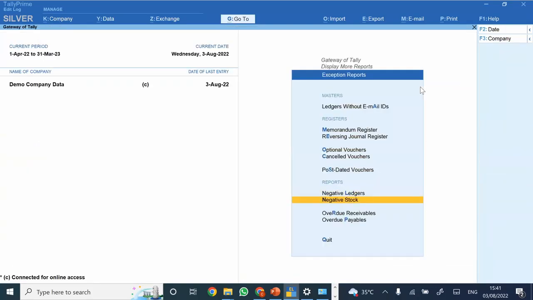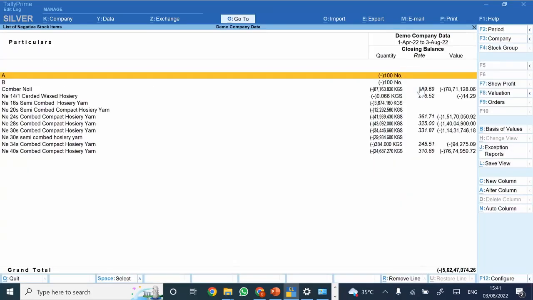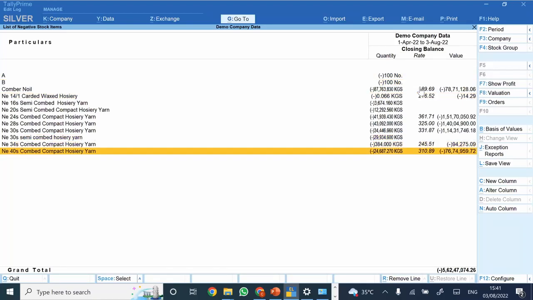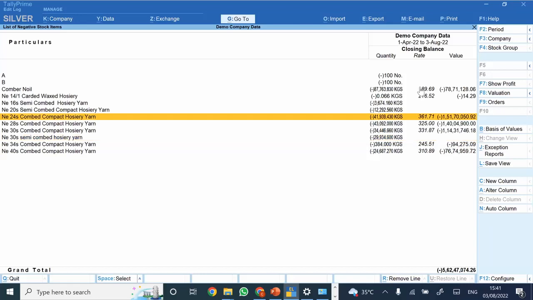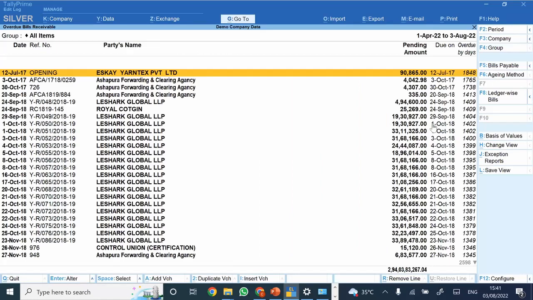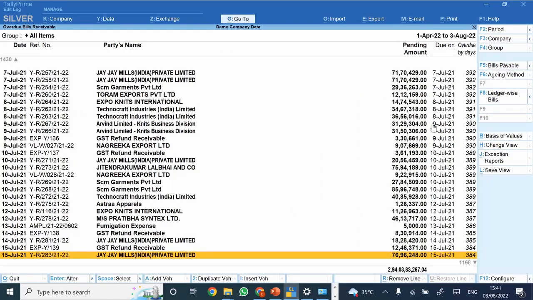Similarly, there is a report available for negative stock. In case any of the stock is going negative at any particular point of time, it would be displayed here. Similarly, there are reports for overdue receivable and overdue payable. So what are these basically? Let's say if any credit terms have been provided. It is mandatory for this particular report that your bill to bill management in Tally is done accurately.